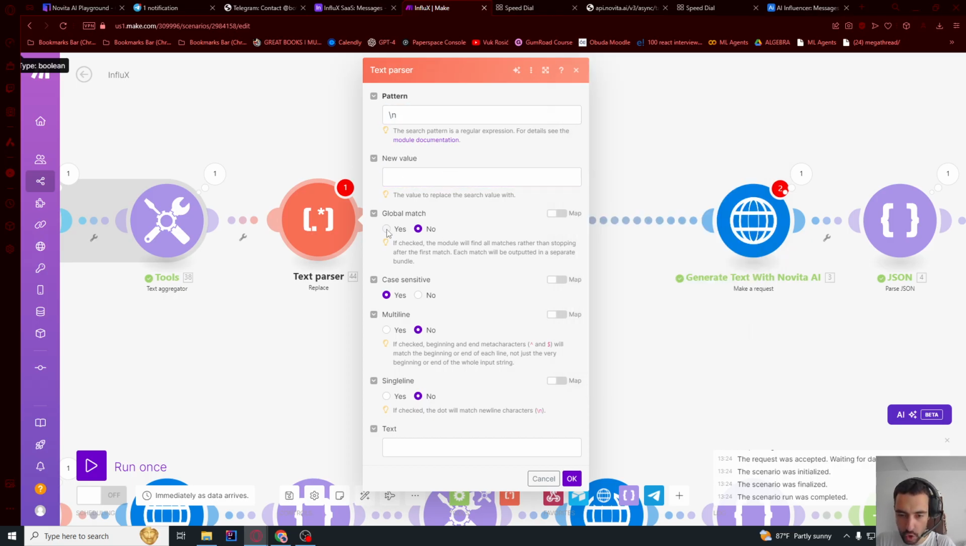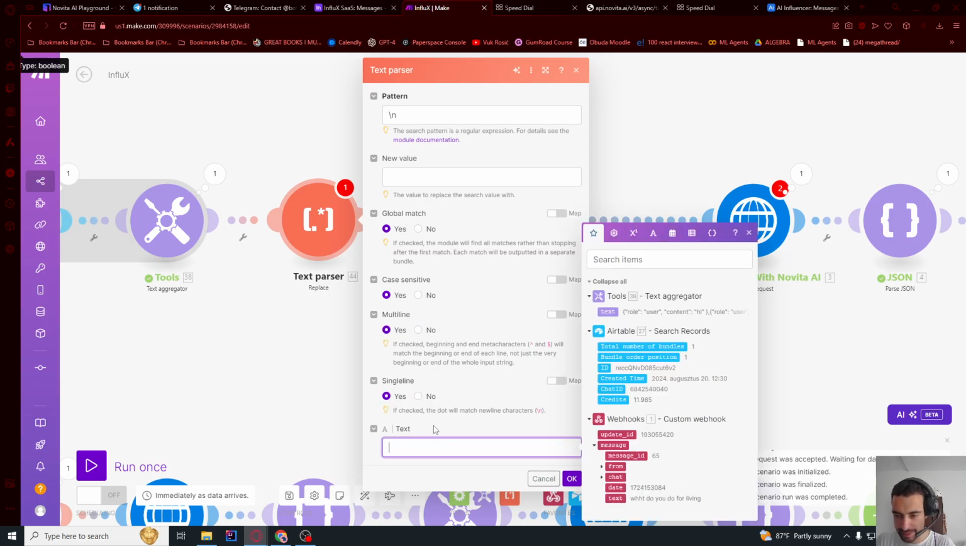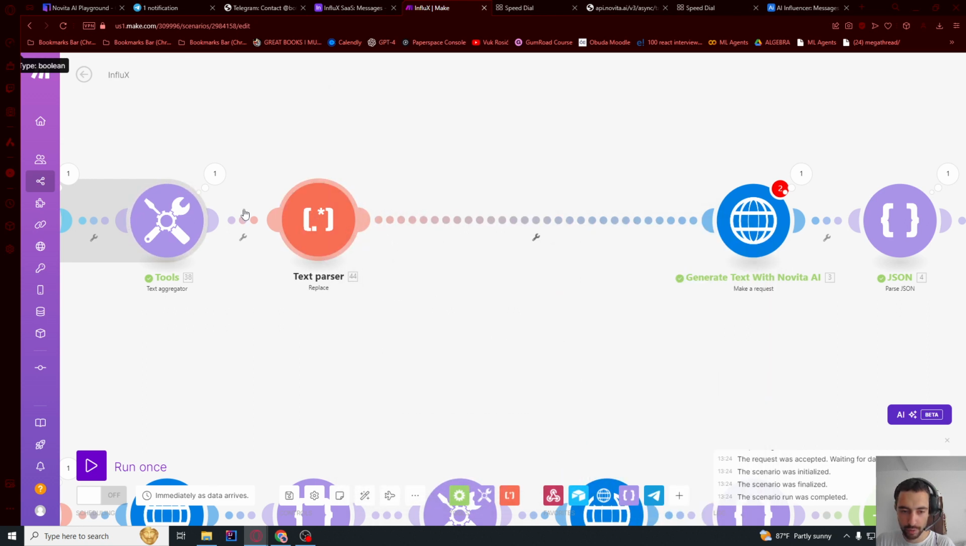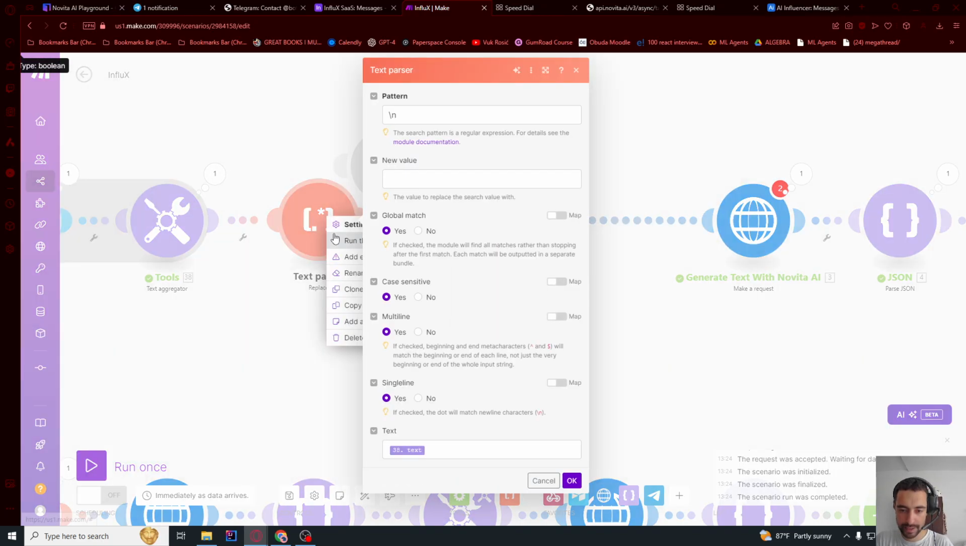And I think a global match, multi-line, single line, let's just enable all of these, but I'm not sure exactly, but I think this works. If it doesn't work, then try switching it up. And then for text, we're gonna say this last text from tool. And so this will filter new lines in the messages history. So let me rename it to replace new lines in message history. And let me clone this.